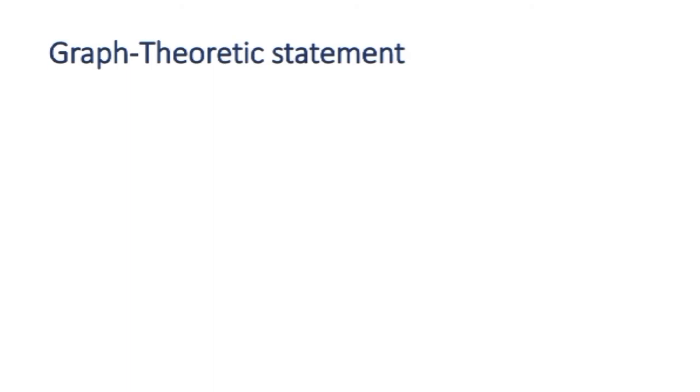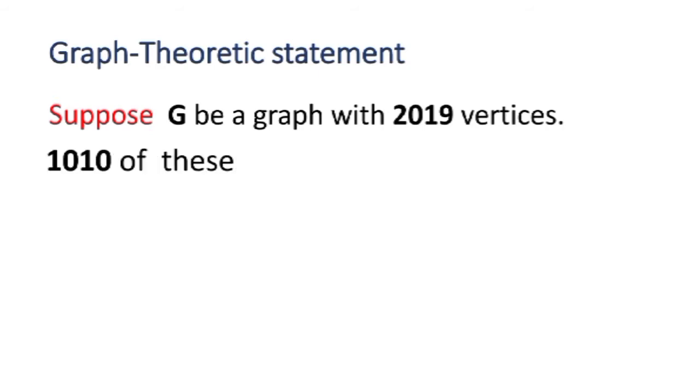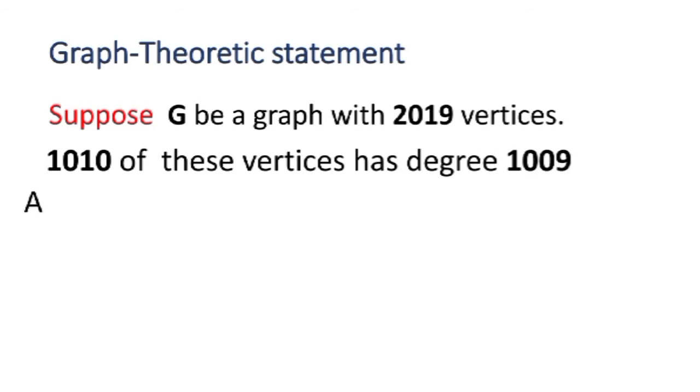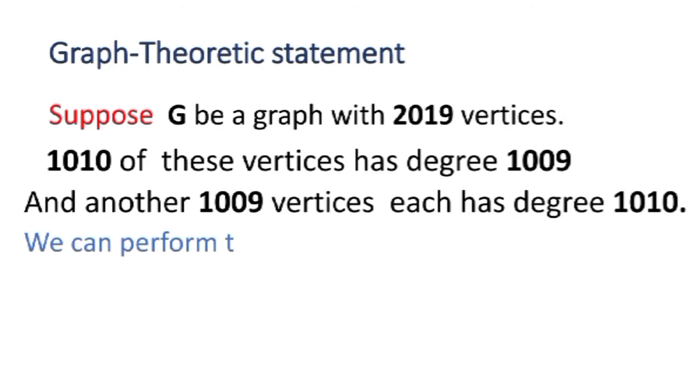First of all, I should introduce the graph theoretic statement of the problem. Suppose G is a graph with 2019 vertices. 1010 of these vertices have degree 1009 and 1009 of these vertices have degree 1010. We can perform the following operation.